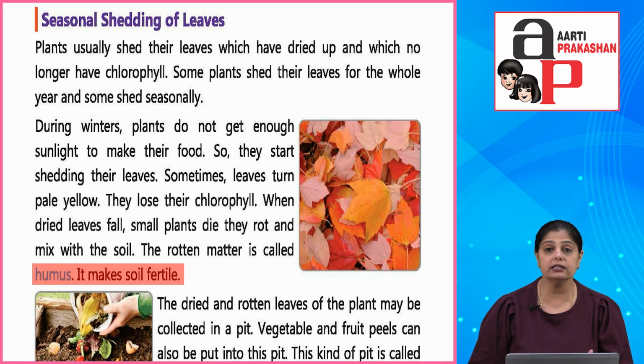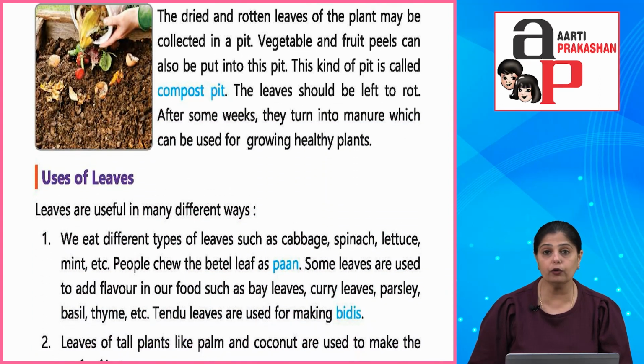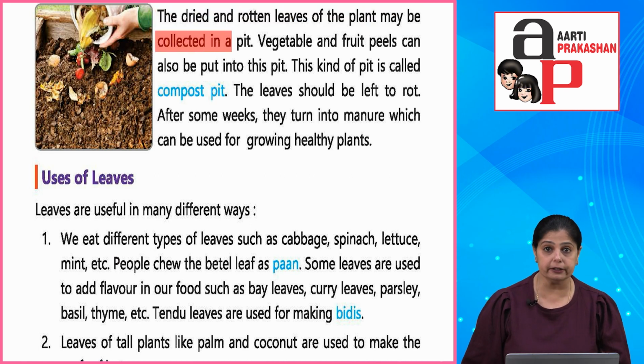Okay, and this rotten matter is called what? Humus. Okay, the rotten matter that forms is humus. Now this humus makes the soil fertile. Okay, the dried and rotten leaves of the plant may be collected in a pit.